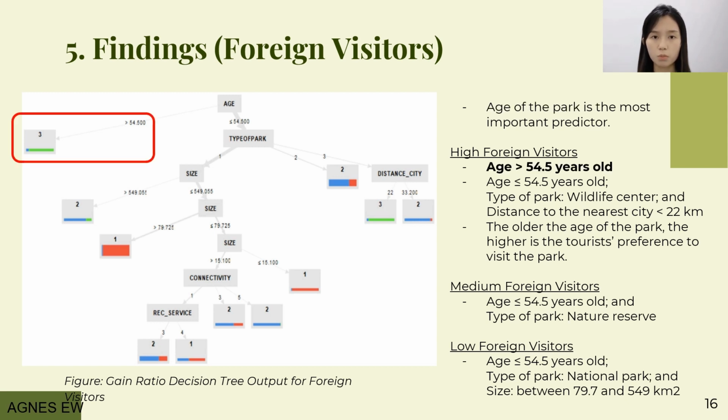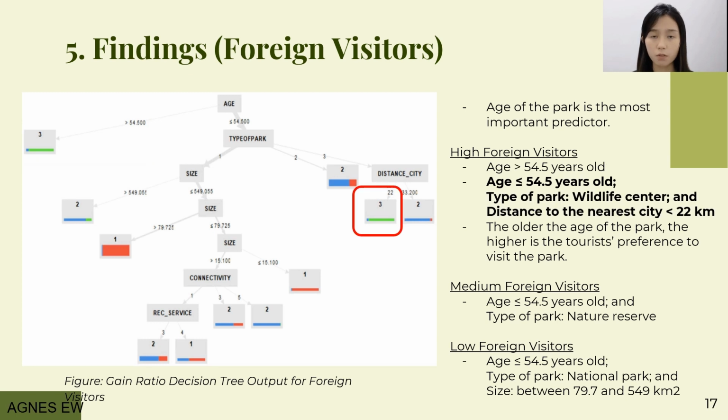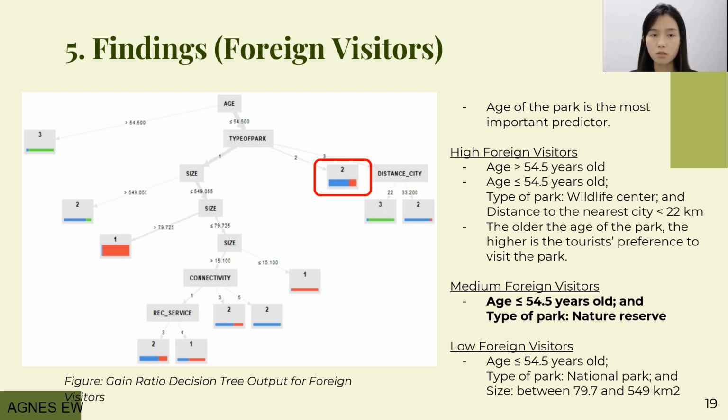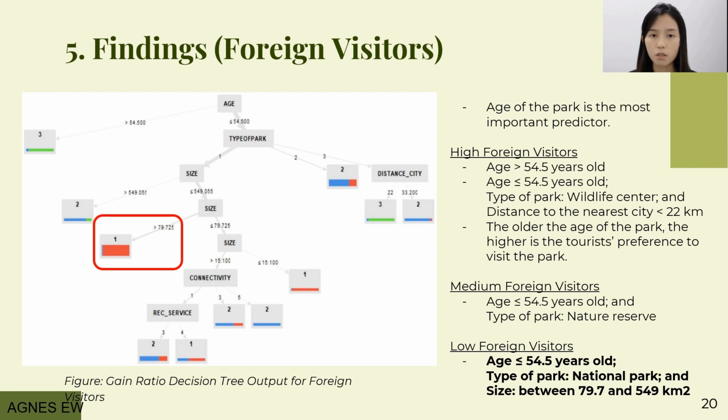The most significant rule to predict a high foreign visitor park is when the age of the park is more than 54.5 years. Another rule is when the age is less than 54.5 years, but the park is a wildlife center with distance to the nearest city less than 22 kilometers. It was found that the older the park, the higher the tourist preference to visit. For the prediction of medium visitors, the first significant rule is when the age of the park is less than 54.5 years and the park is a nature reserve. The parks that received low visitors are national parks less than 54.5 years with a size between 79.7 and 549 kilometers square.